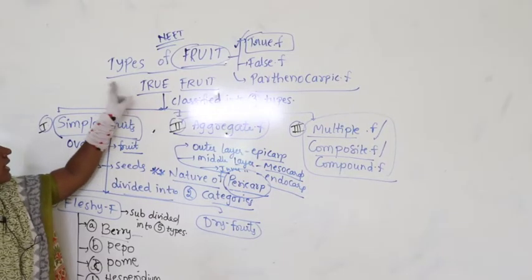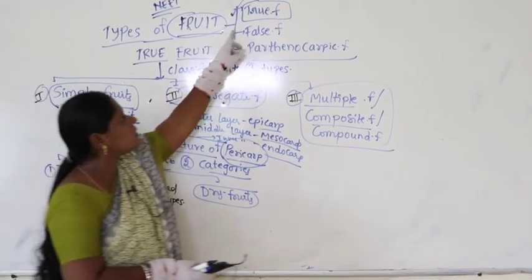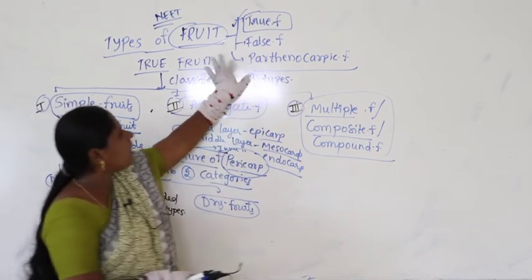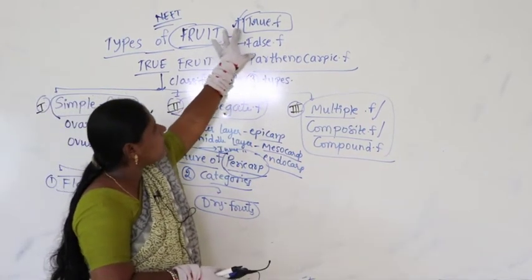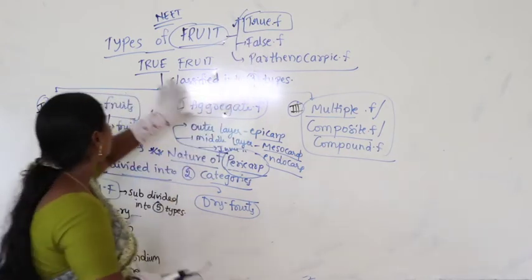So let us go with the types of fruit. When we take the types of fruit, we have three categories. What we discussed: true fruit, false fruit and parthenocarpic fruit. We already have discussed the parthenocarpic fruit and we just have left with true and false. Even discussed with the examples. Now let us concentrate on true fruit.